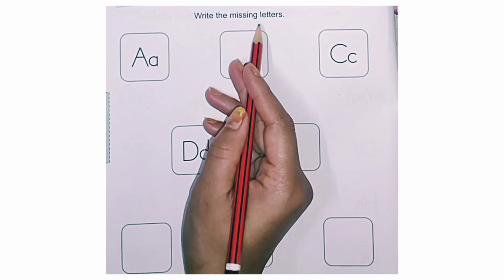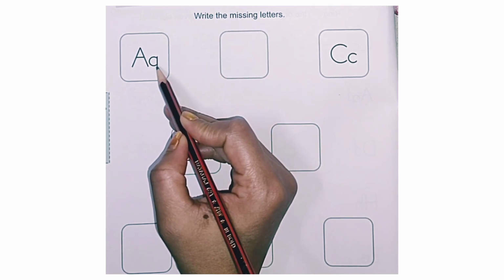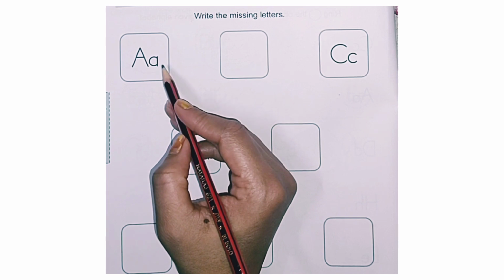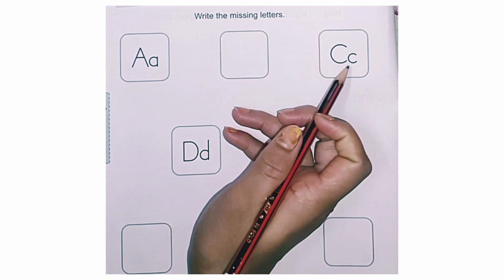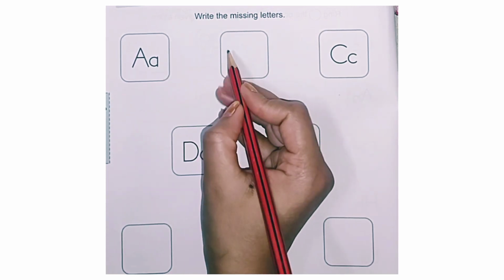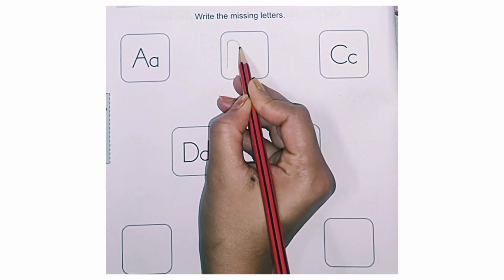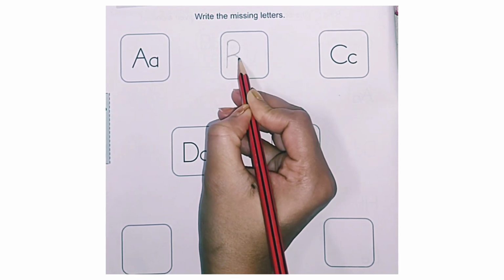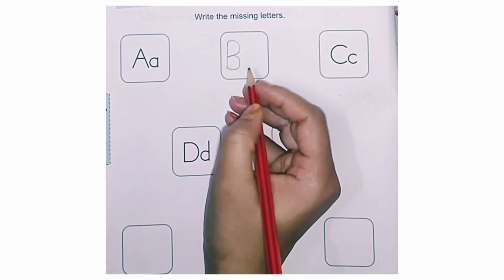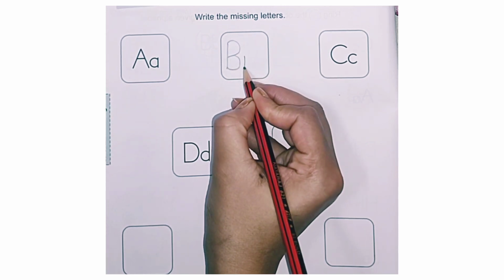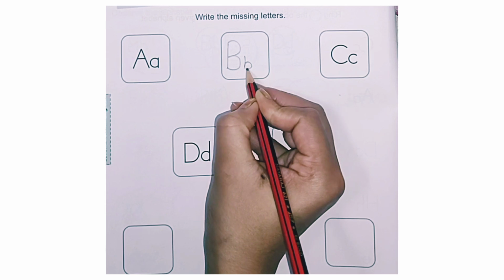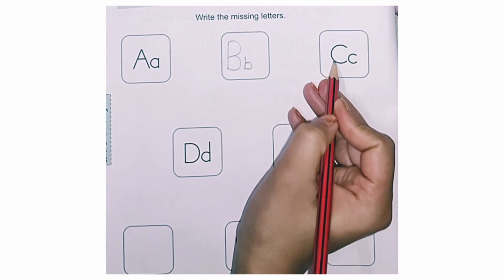We have to do missing letter. A. What comes next? B. C. Write B here. Capital B. And next small b. Next C.